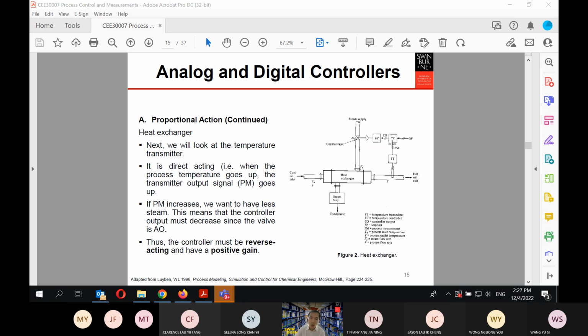However, when this process measurement goes up, you want to have less steam going into the system, because when the temperature goes up, it means you need to reduce the heating into the system. So the controller output has an inverse relationship with the PM. If the process measurement increases, your controller output has to decrease. Because this valve is air to open, the controller must be reverse acting and have a positive gain.